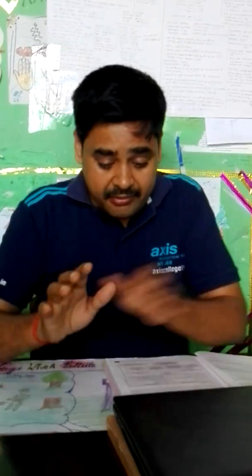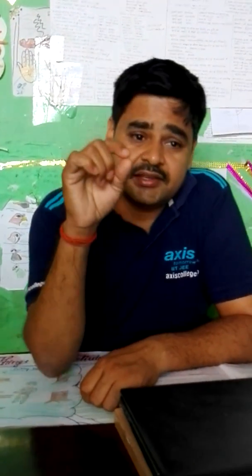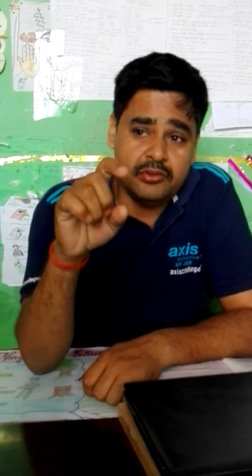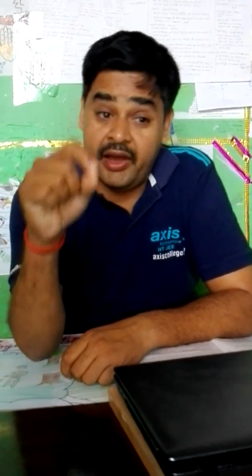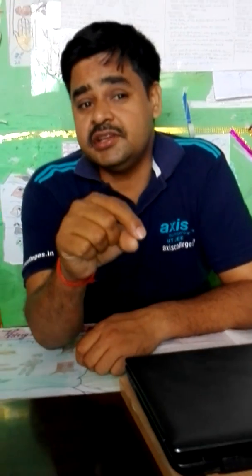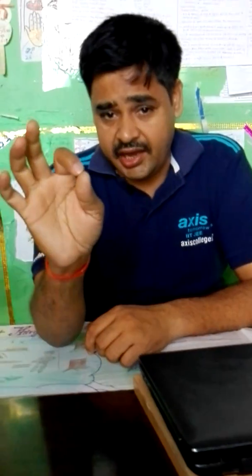Let us quickly come to the topic. The topic is capital good and consumer good. Last time I told you about intermediate good and final good, and let me tell you here that capital goods are an example of final goods. It means all the capital goods will be final goods. One thing you must keep in your mind: all the capital goods are final goods.